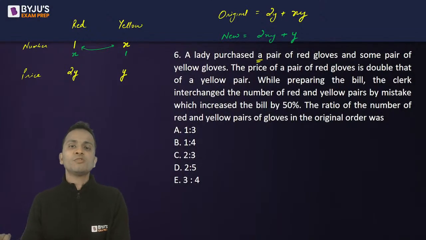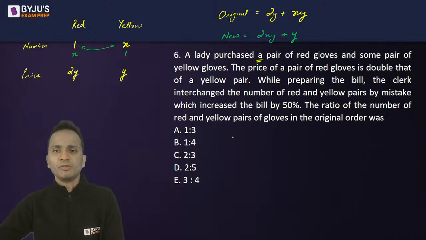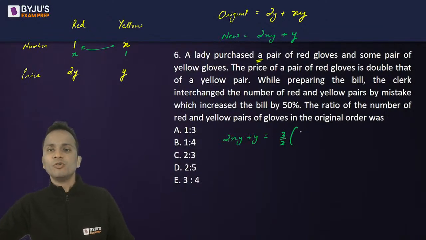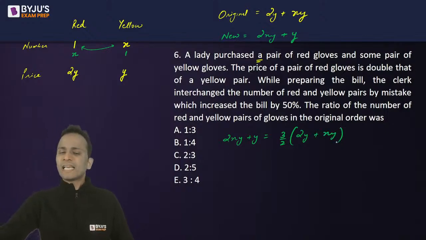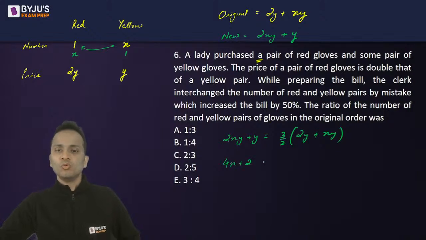So the new bill is more than the original bill by 50%. So new bill 2XY plus Y is 50% more. That means is 3 by 2 of the original bill 2Y plus XY. Y will get cancelled. Okay, and I can cross multiply 2. So it will become 4x plus 2 is equal to 6 plus 3x. So the value of x comes out to be 4.